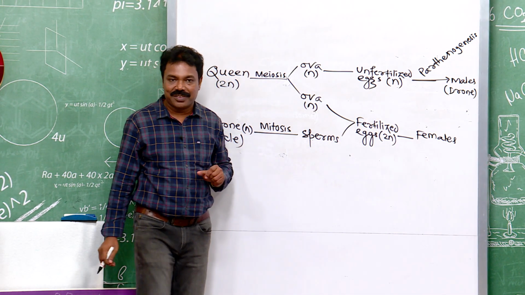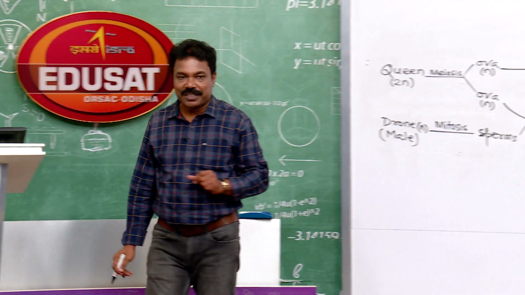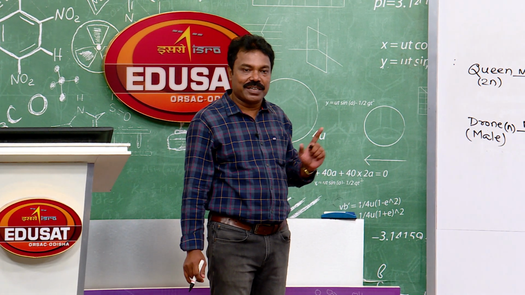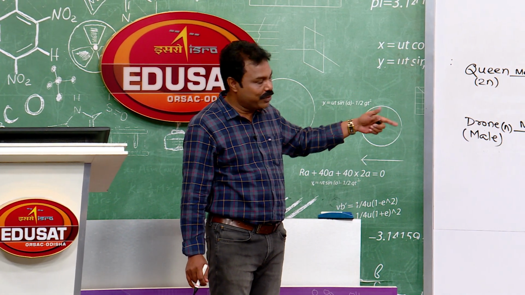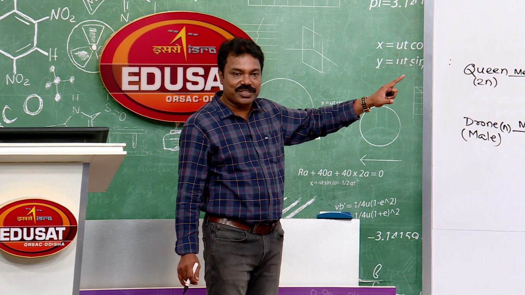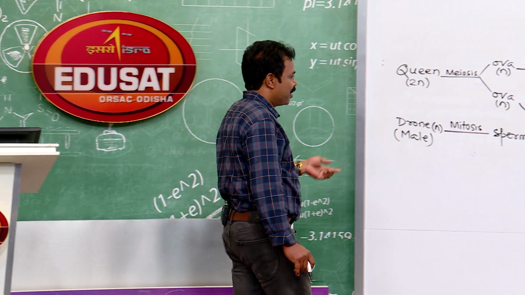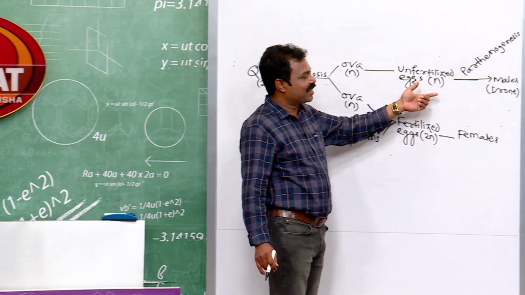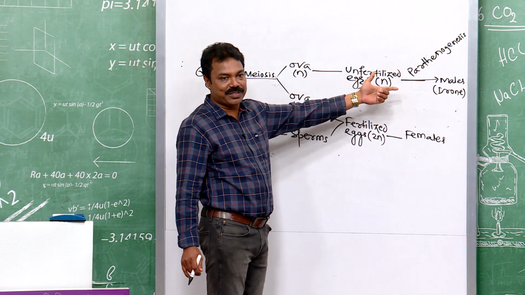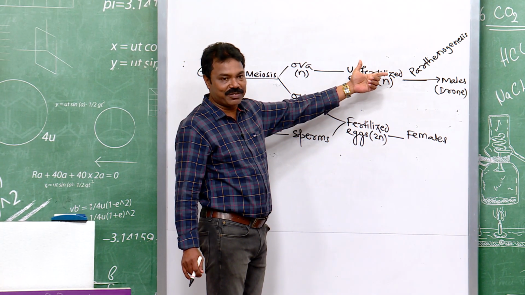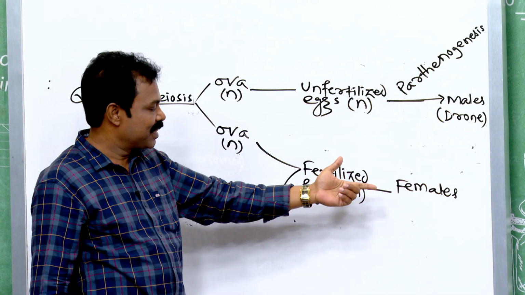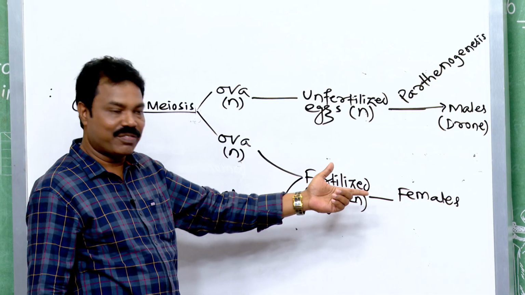Right? So, what is parthenogenesis? The process by which unfertilized eggs are developed into complete embryo is known as parthenogenesis. So, in case of honeybee, the unfertilized eggs are directly developed into male embryos by the process called parthenogenesis, but the females are developed by the process called fertilization.